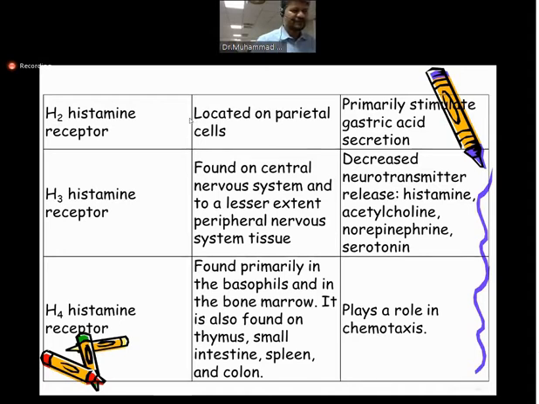H3 receptors are mainly present in the CNS, and they block the release of different neurotransmitters. When H3 receptors are stimulated, they block the release of acetylcholine, norepinephrine, and especially serotonin. And the final type is the H4 receptor, which is mainly involved in inflammatory conditions.